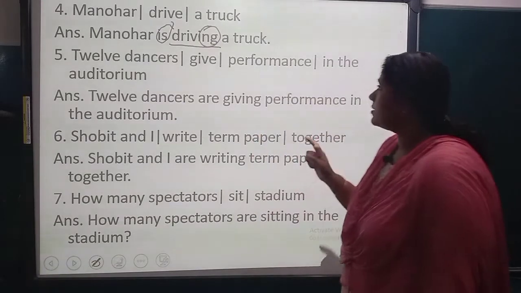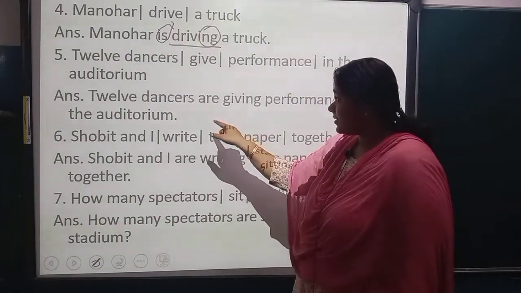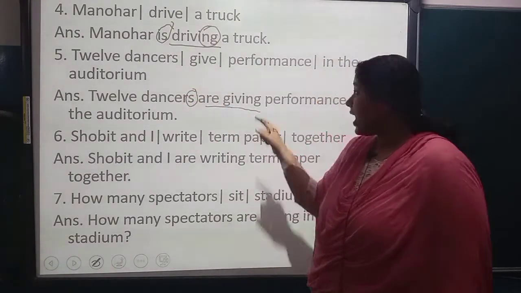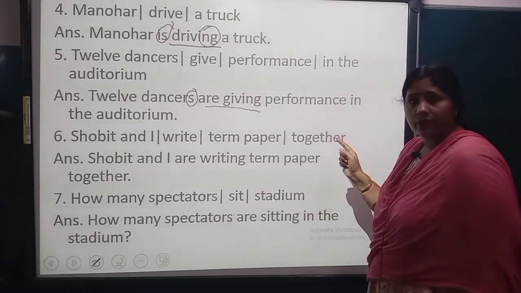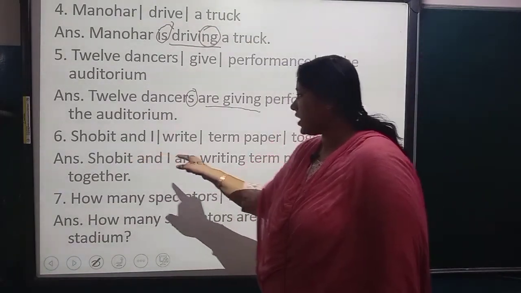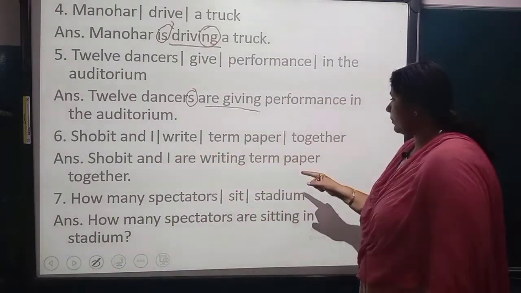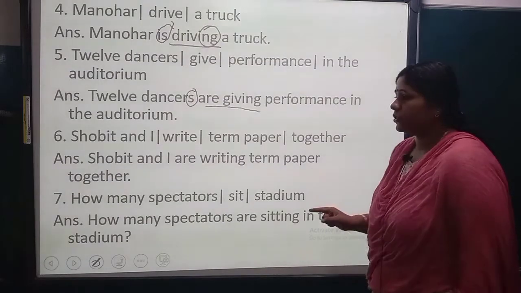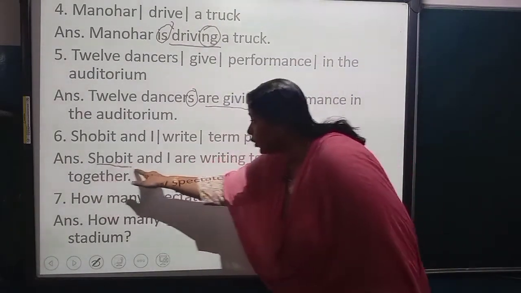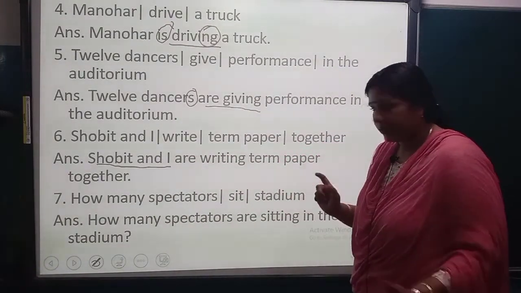12 dancers give performance in the auditorium. 12 dancers are giving, because plural. That's why are giving performance in the auditorium. Shobit and I write term paper together. So Shobit and I are, because plural, are writing term paper together.